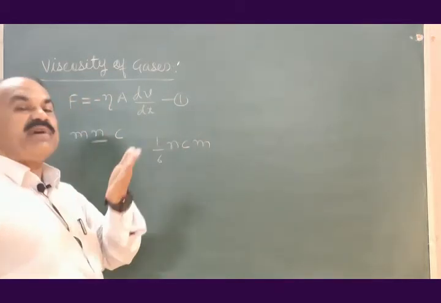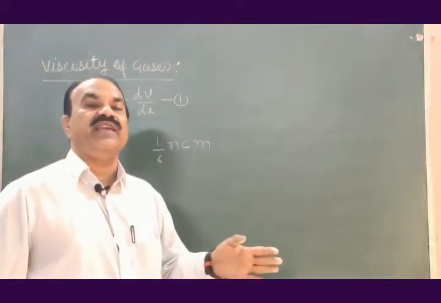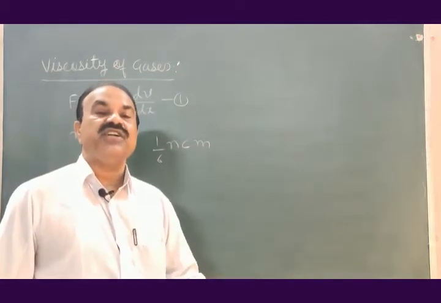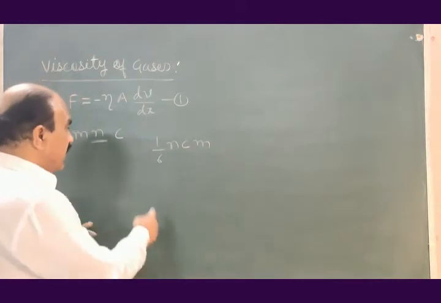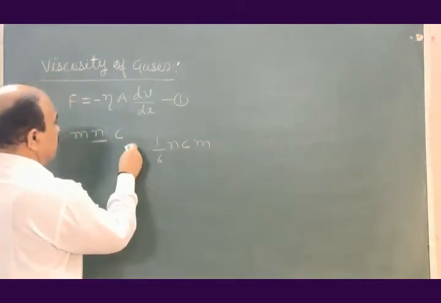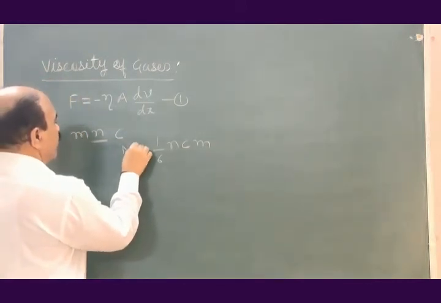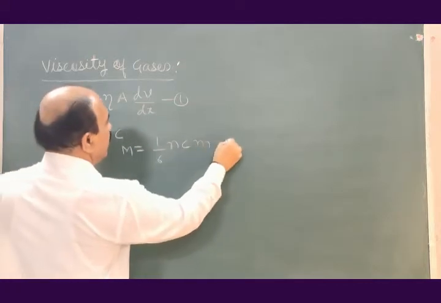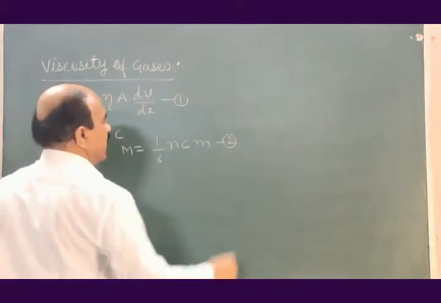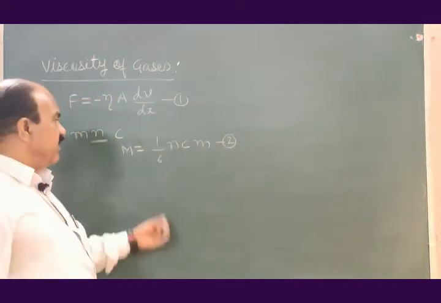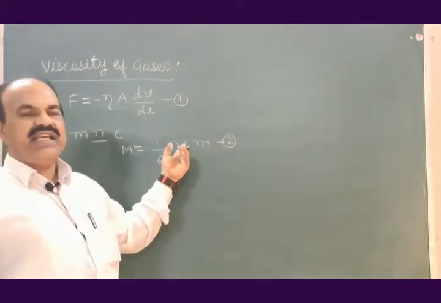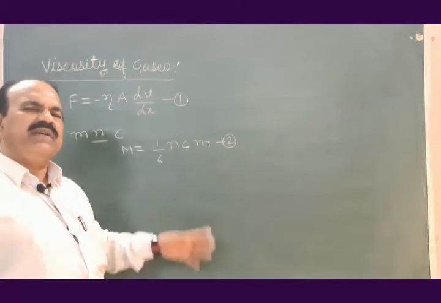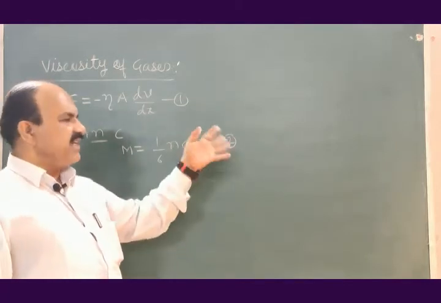So this much mass of the gas is moving in one direction per unit area per unit time. Let us represent this mass by capital M is equal to 1 by 6 N C m, equation number 2.